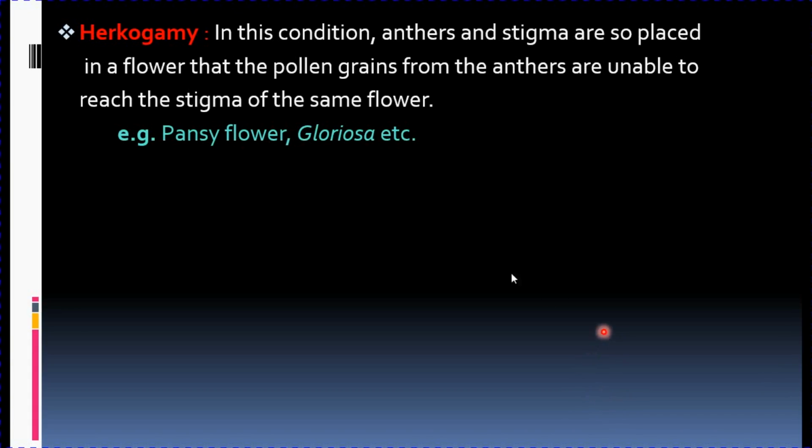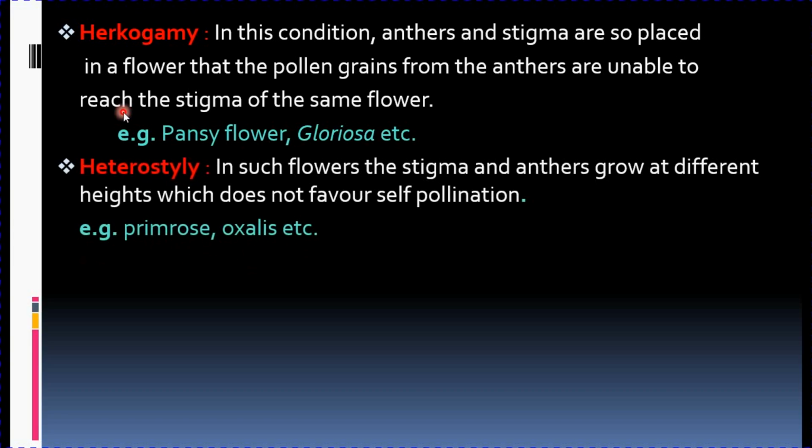So now in hercogamy what happens? Anthers and stigma are so placed in the flower that pollen grains from the anthers are unable to reach the stigma. The pollen grain of such flowers will never reach the stigma of the same flower. Your example is your Pansy gloriosa.